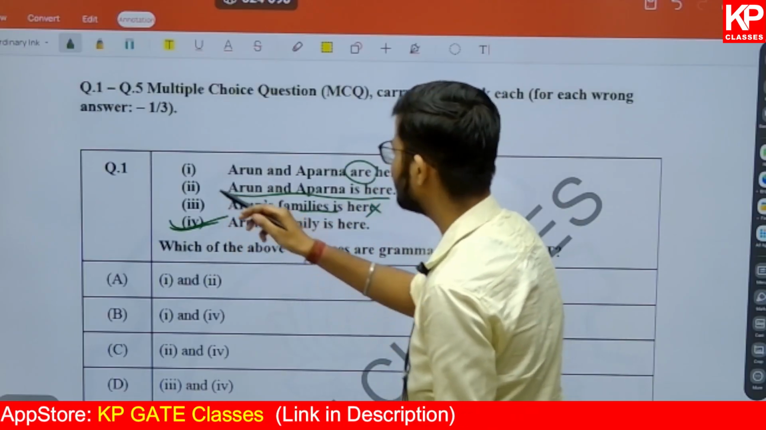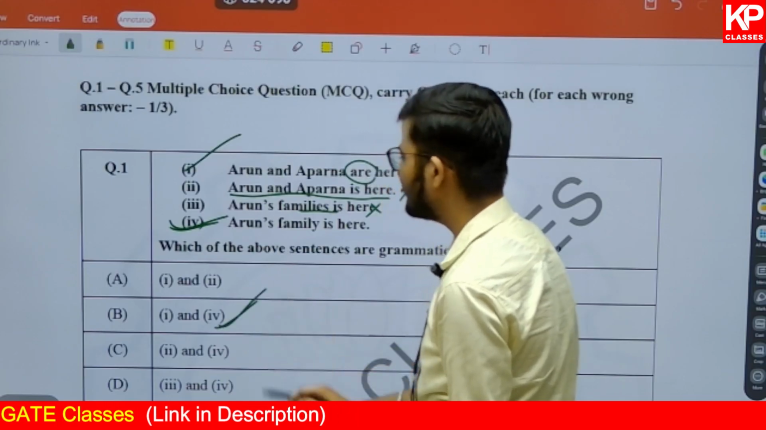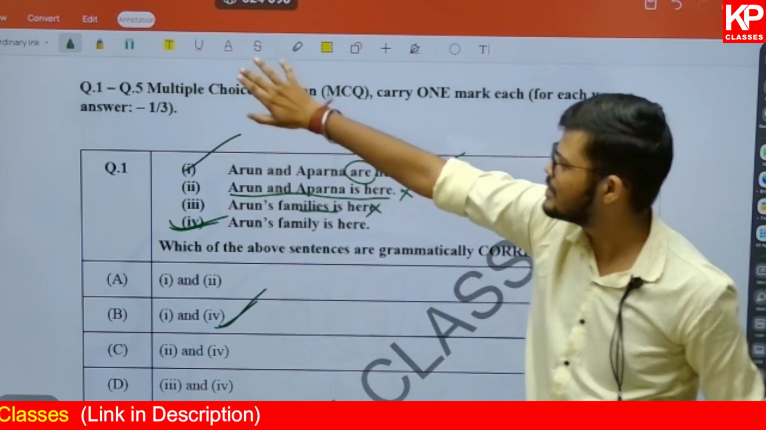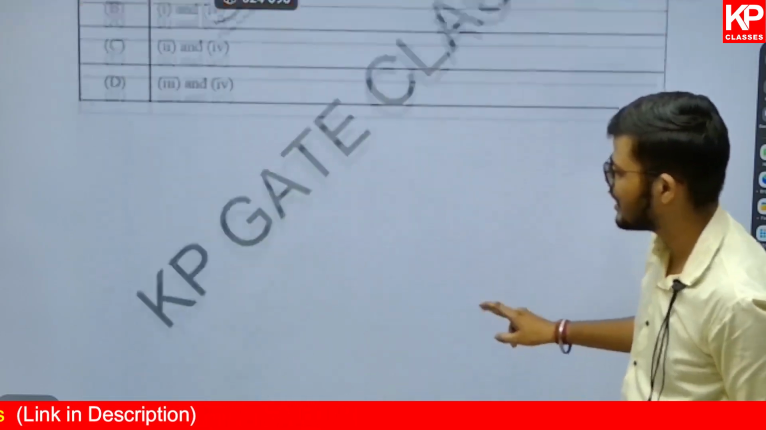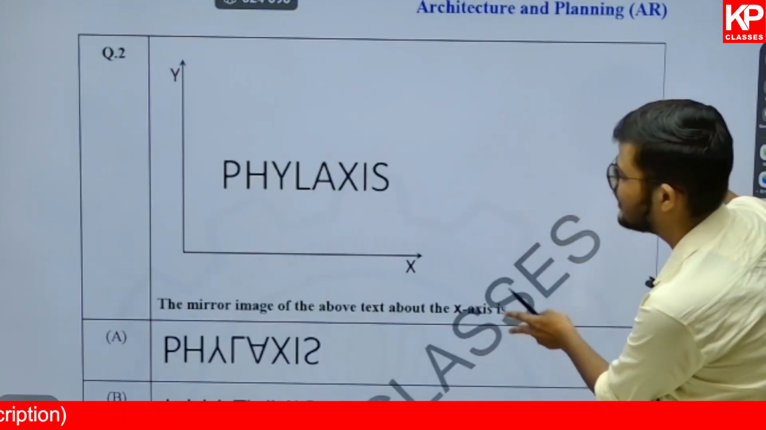So the correct option here is going to be first and fourth. So first and fourth, option B will be the correct one. I hope you understand what should be the right approach in these kind of questions. Now here comes the second question, and that is based on what?